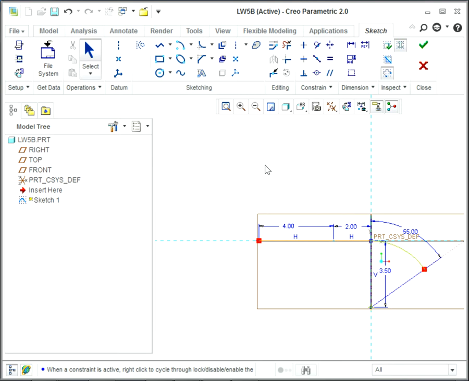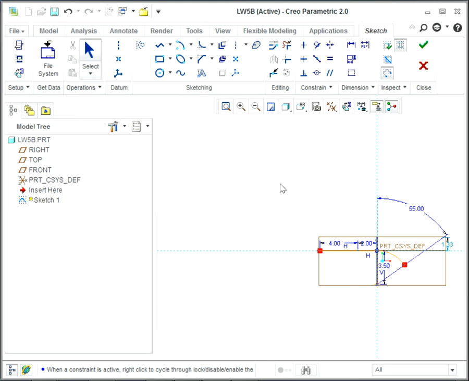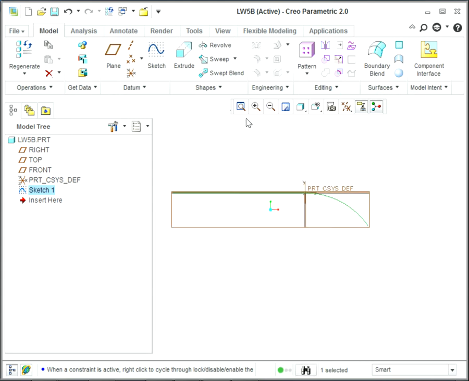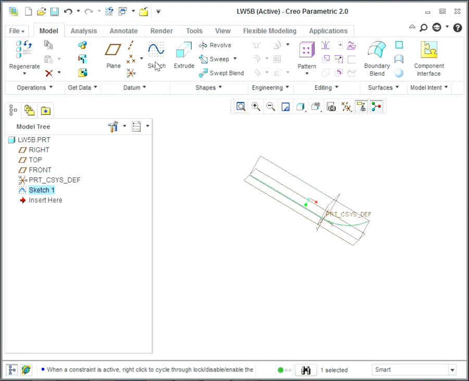As you can see, it's a very simple trace line. Once you're done with this part, simply click on OK, and now it's time to make this sweep blend.